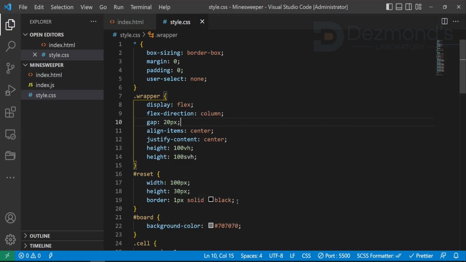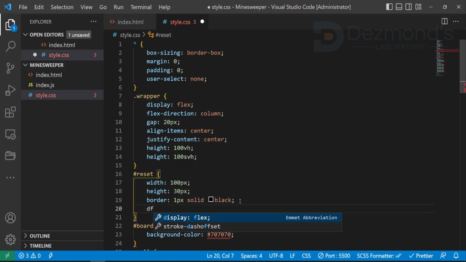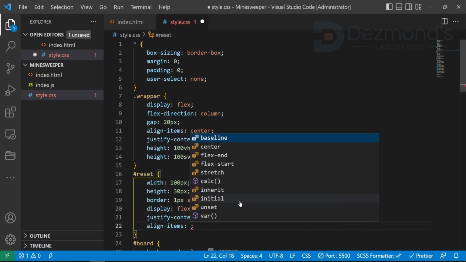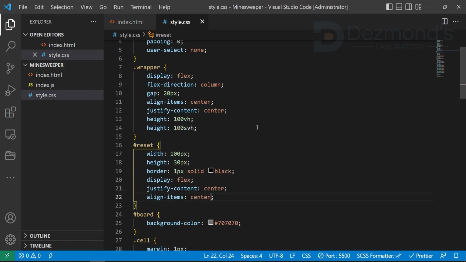To center the caption, we can use alignment or flex. I prefer flex. Justify content center and align items center.